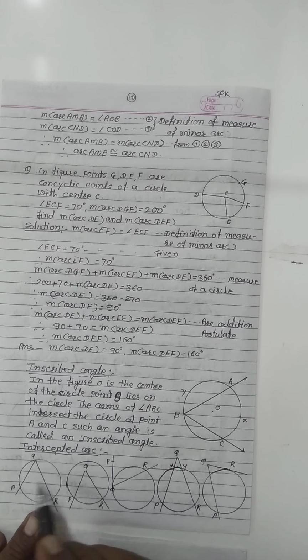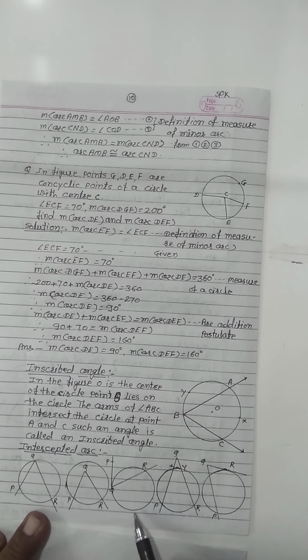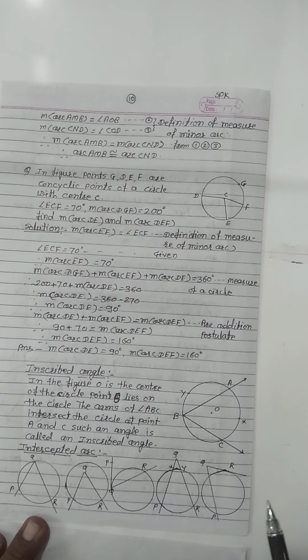Now, for an intercepted arc, the vertex of the angle may lie inside the circle, on the circle, or outside the circle. That is no problem for the vertex of the angle, but the arc must lie inside the angle. Then we say that the arc is intercepted by the angle.